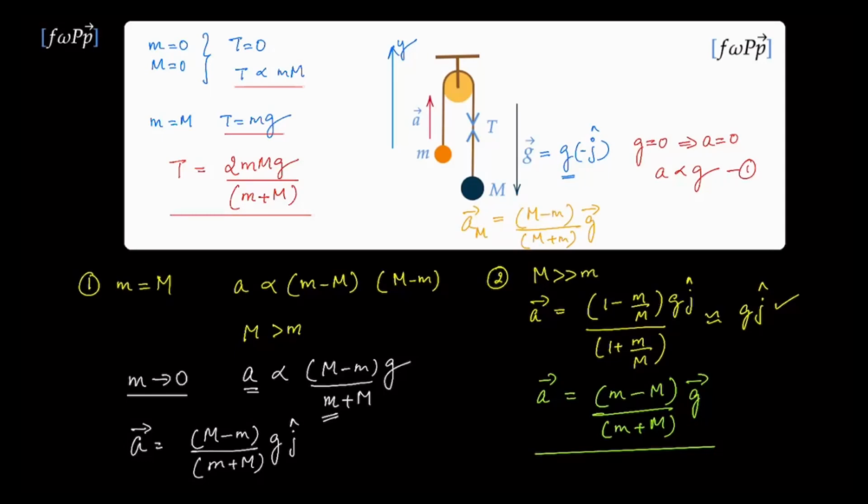Let us now check if that is correct at this limit, where one of the masses is extremely large. So in the limit, M is much greater than m. If you were to rewrite this tension, we see that if this mass was 100 kgs and that was just 1, this number would be extremely small. So when we don't have that, the tension is approximately equal to 2 mg, as we want it to be, because the 2 mg force upwards and mg force downwards would give an acceleration of nearly g for this object, and that's what we expect at that limit. So this seems to be the perfect expression for the tension in the rope.